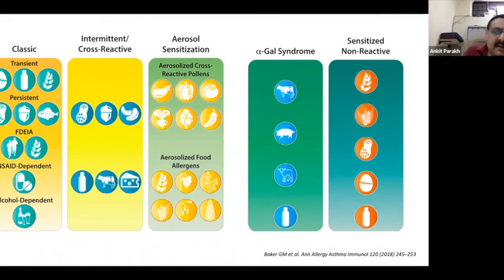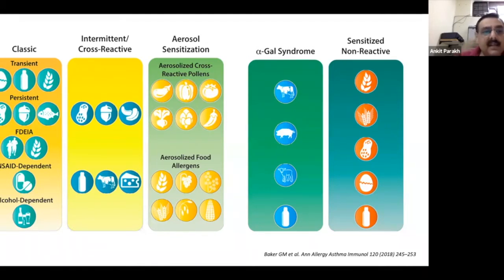Now, on the other hand, there is a persistent variety which is seen with nuts or peanuts, tree nuts, fish or shellfish. Most of these children will not go off these allergies and would continue to have them into adolescence and adulthood. The third phenotype which is seen is called FDEIA, or food dependent exercise induced anaphylaxis, where anaphylaxis is seen only when the child consumes a particular food and then exercises.